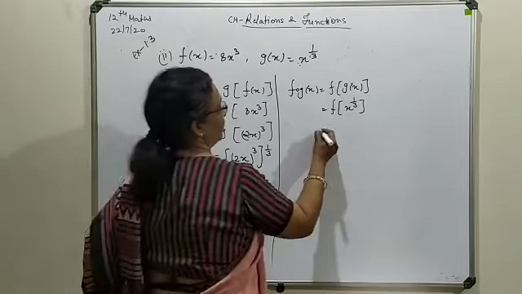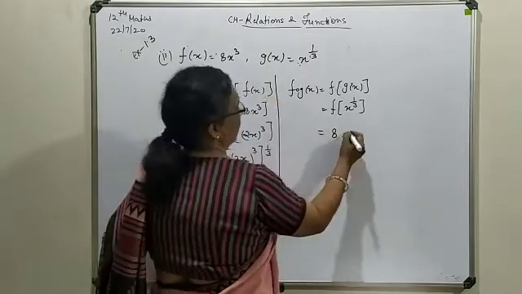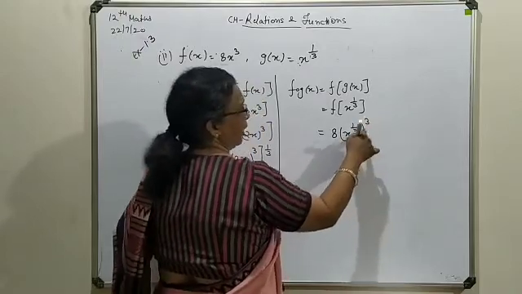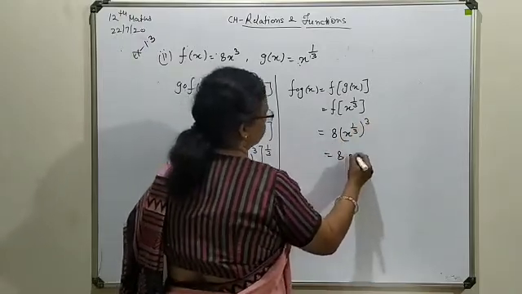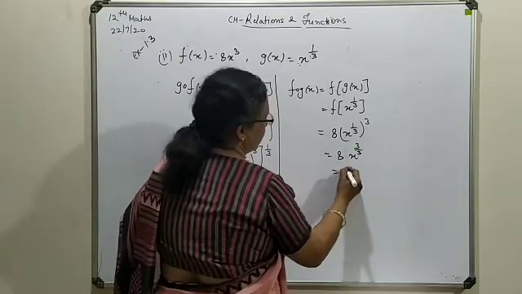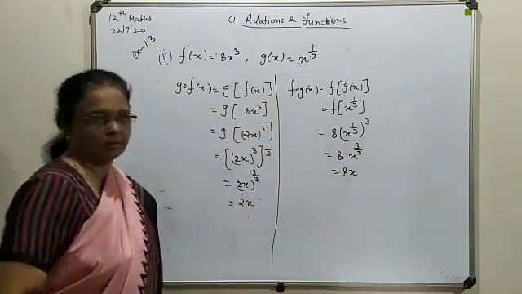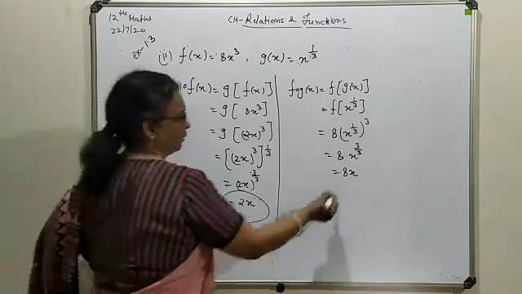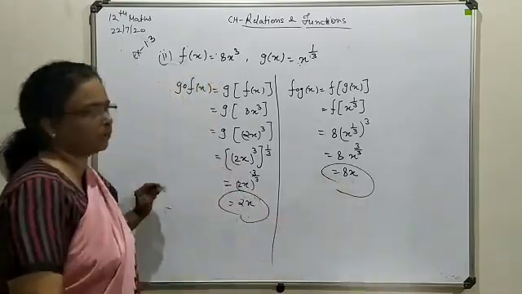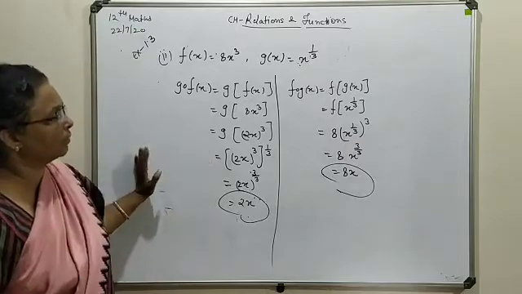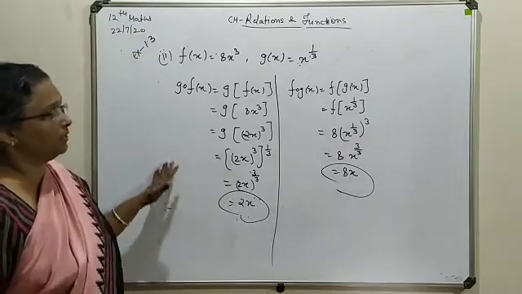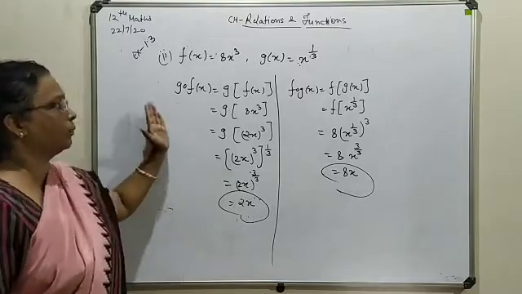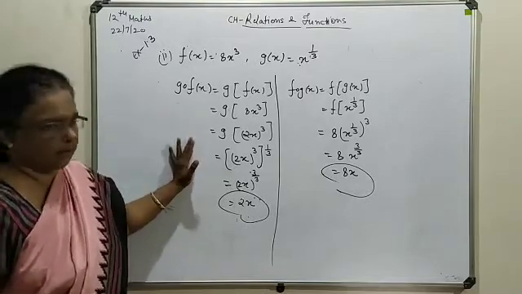So here it will be 8 times x power 1 upon 3, with power 3. Again it will cancel its effect, means it is 8x. So this way you can see both are coming with different combinations, even though we have used the same function terms. So your answer will change as you change the position of g and f.